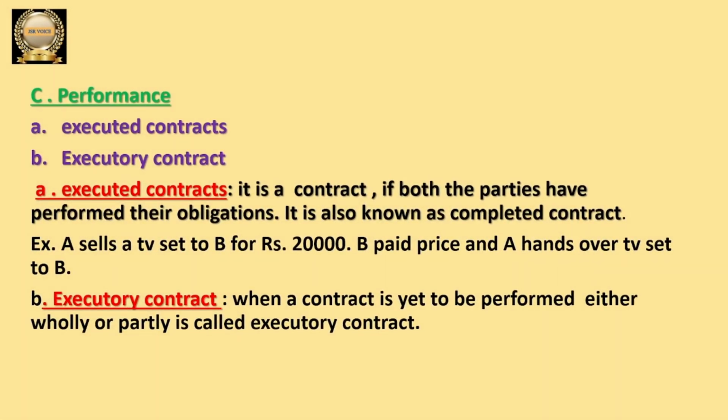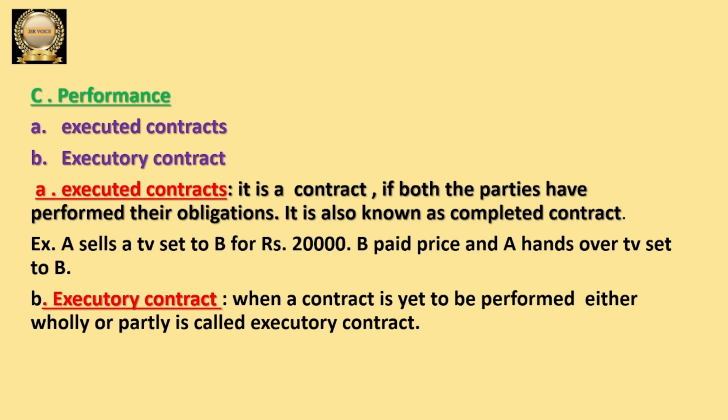Next, on the basis of performance, we can again subclassify the contract into two types. First one, executed contracts. Second one, executory contract. Let us discuss what are executed contracts. Executed means performed already, completed. Executed means completed, performed.